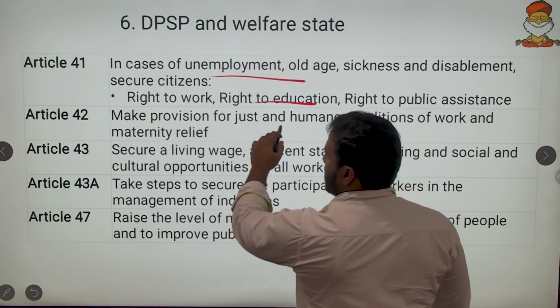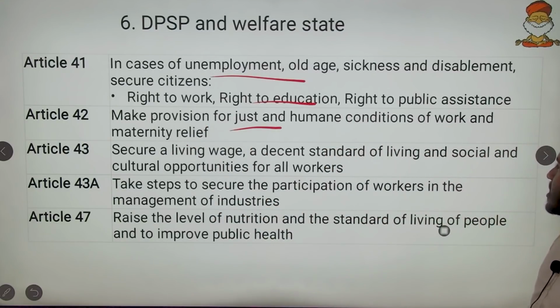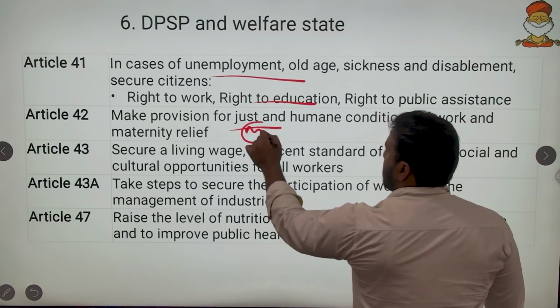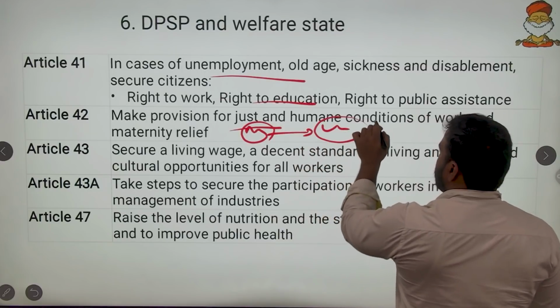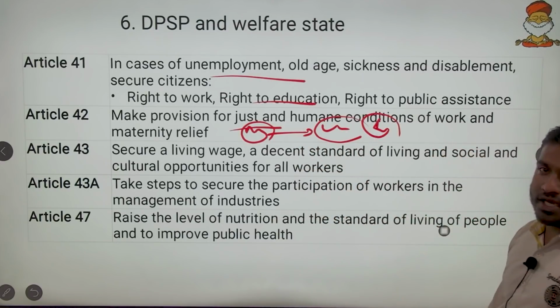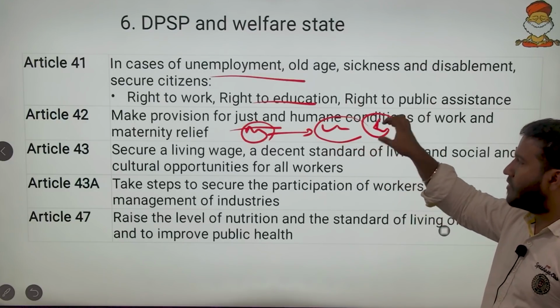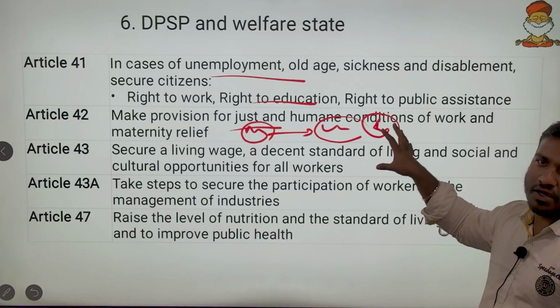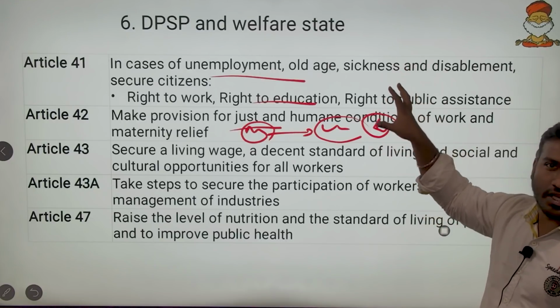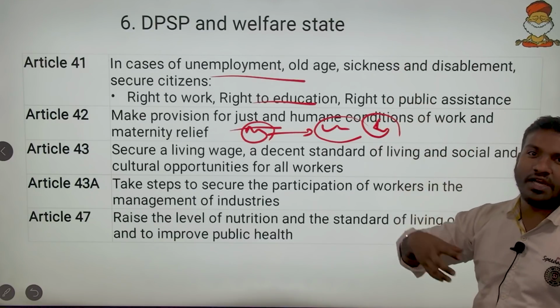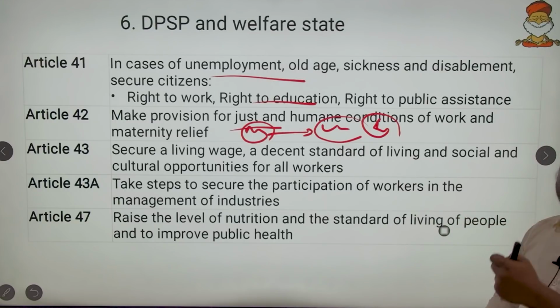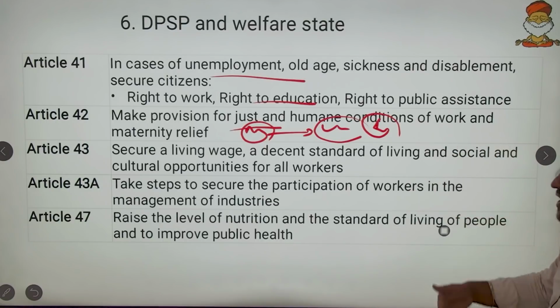We have discussed this. Then make provisions for just and human conditions of work and maternity relief. So your Maternity Benefits Act and the labor codes, all these come under here. As this is in the news, current affairs, so labor codes, we will make sure that we stress on this. Moreover, the labor codes question was already there, that all casual workers are entitled for provident fund. All those statements in that 2021 prelims question are present in the labor codes. So it has already come. We will see whether it repeats or not.